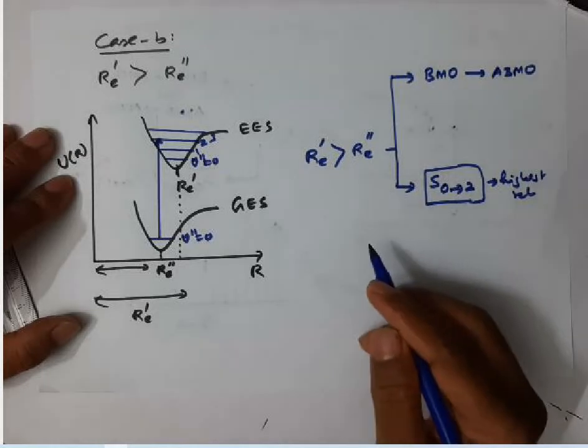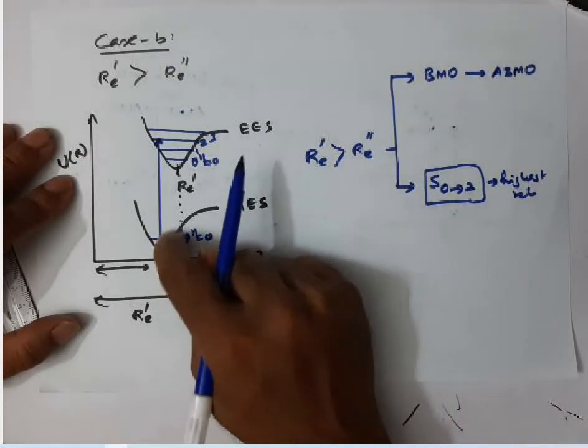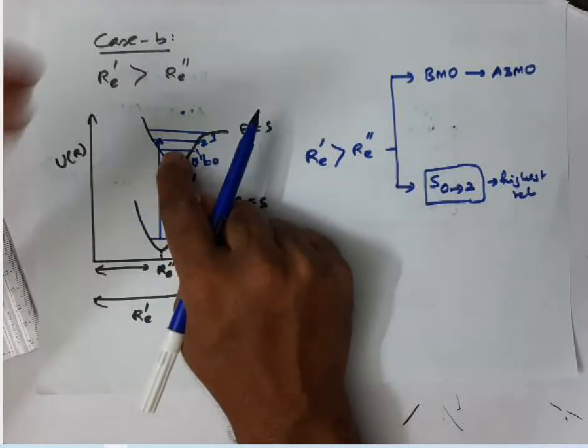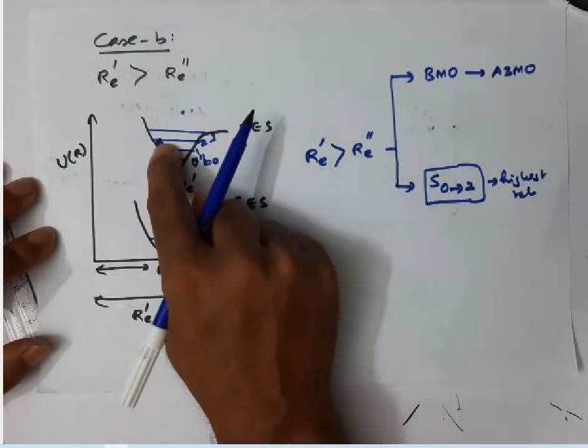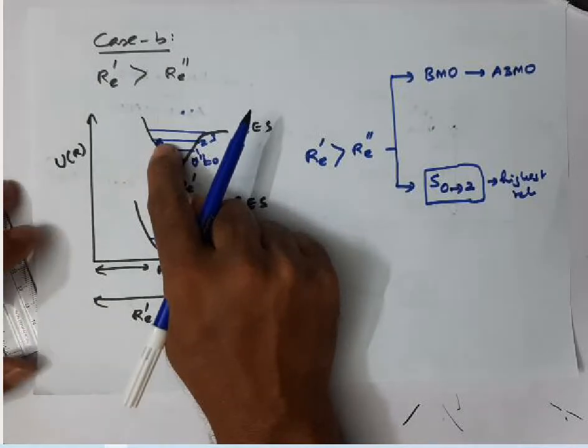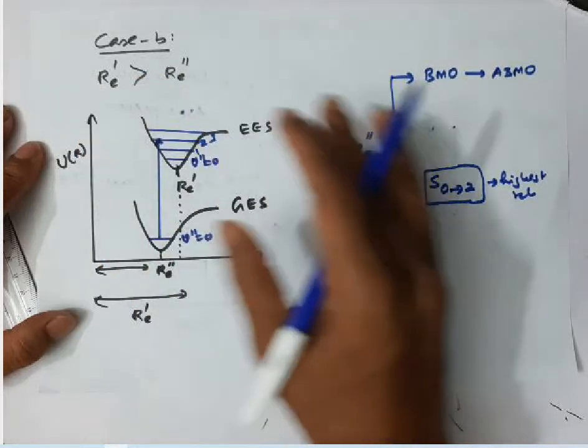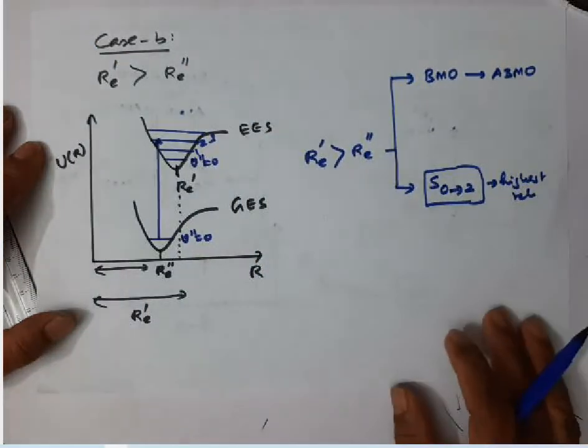So, what will happen? The 0 to 0 transition has less intensity, the 0 to 1 transition has a little higher intensity, and the 0 to 2 transition will have very, very high intensity, the maximum. Then for 0 to 3, 0 to 4, 0 to 5, for all those transitions the intensity will decrease.